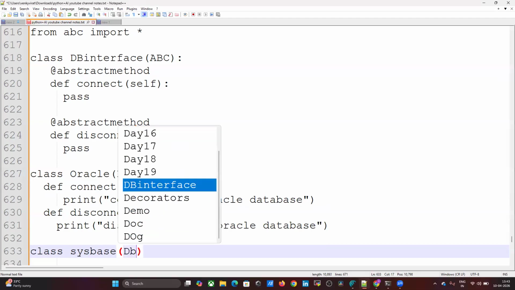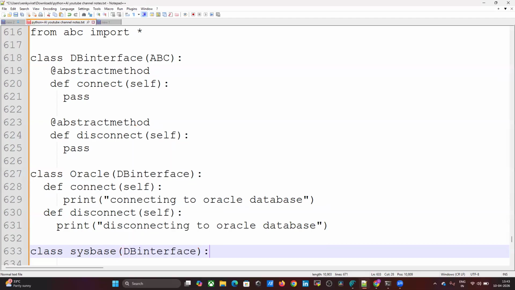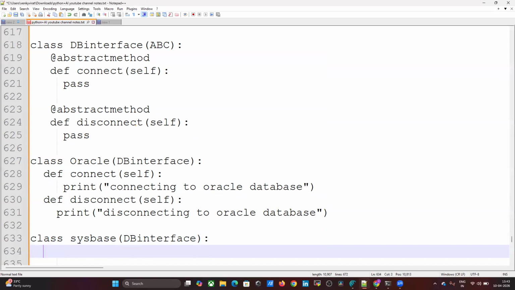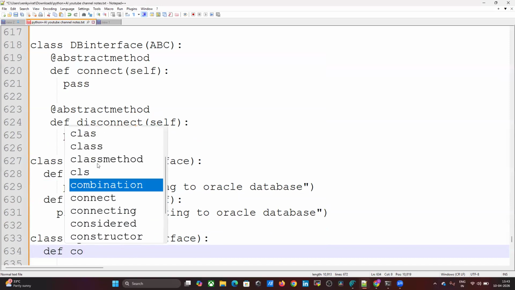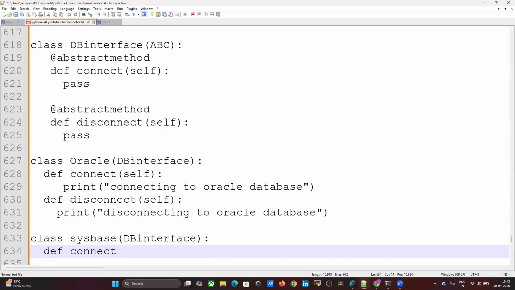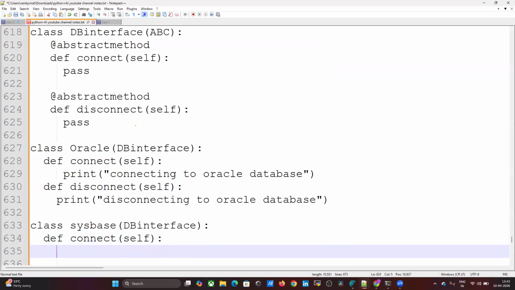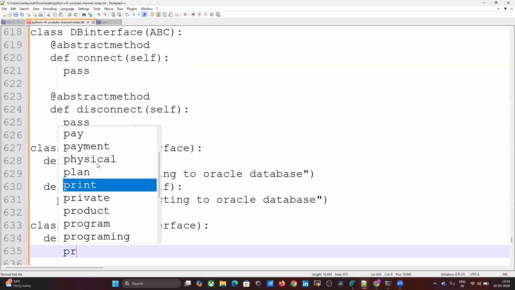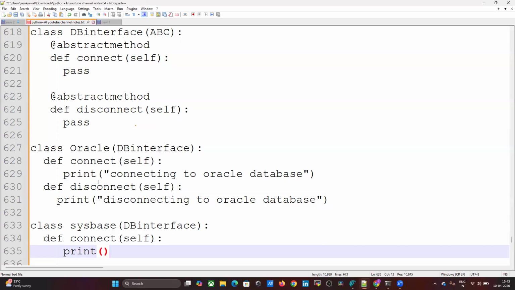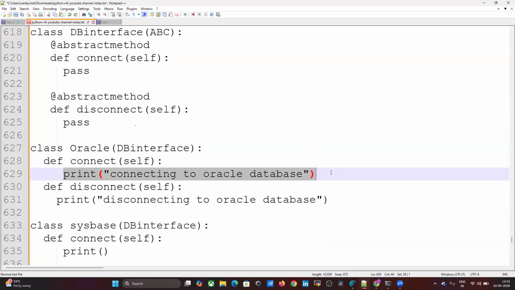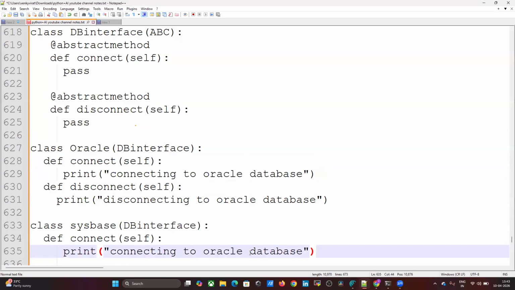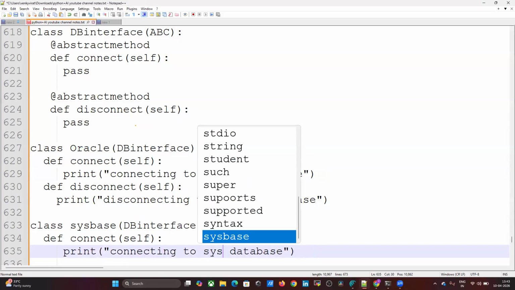Just calling DBInterface, just calling that def connect, self, print connecting to Sybase database.